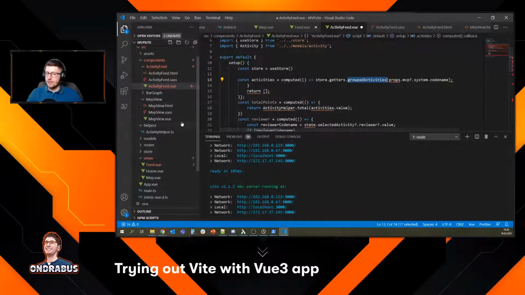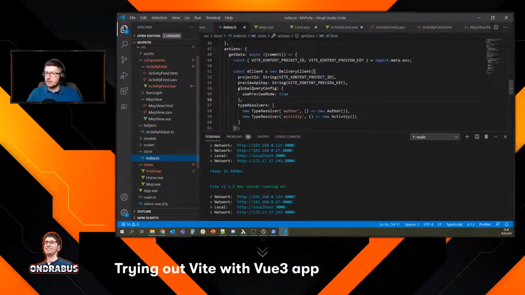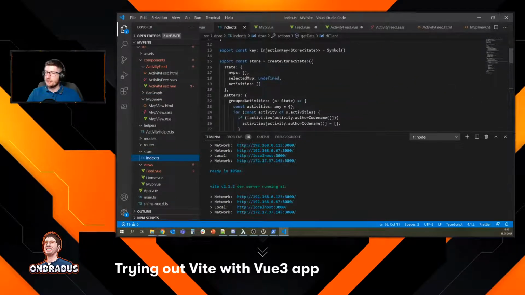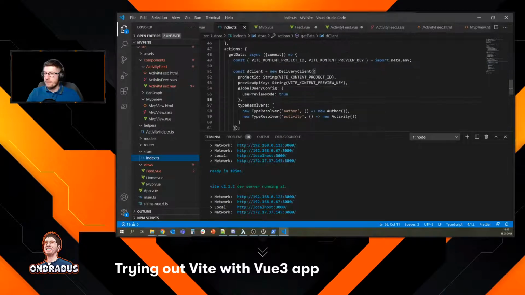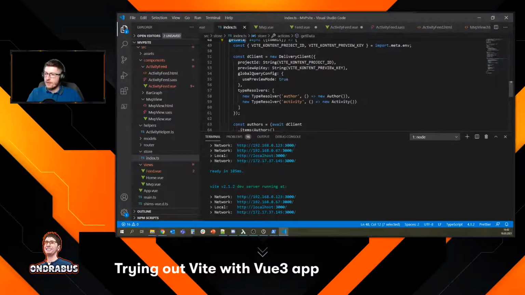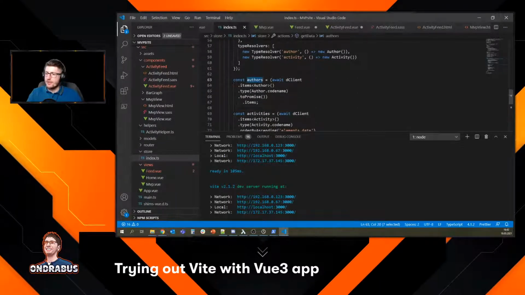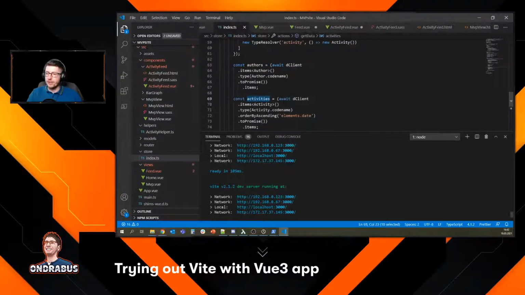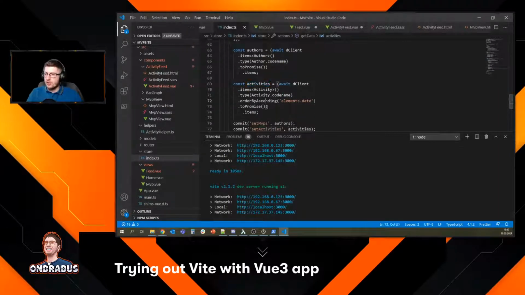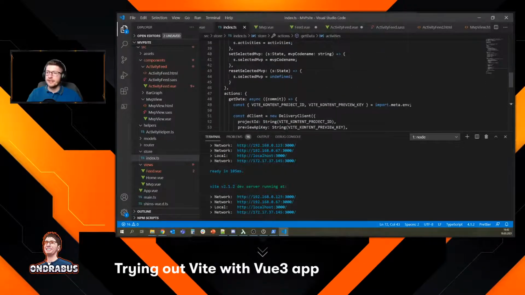And here we're probably going to need a new getter, because in the store we already have the activities. So this is the store. In the store the first action is getData, which gets all the data from the headless CMS. You see it's getting all the authors. It's also getting all the activities, right? So we already have the activities. They are already sorted by date, ascending of course. So we'll probably have to reverse the array.